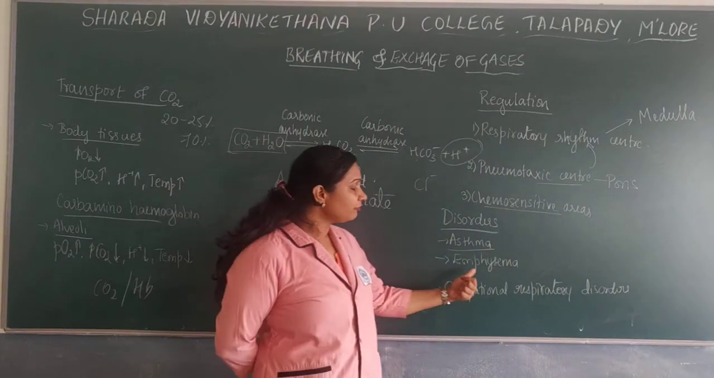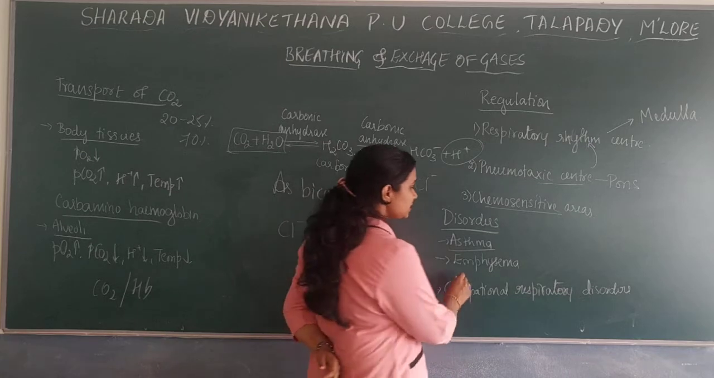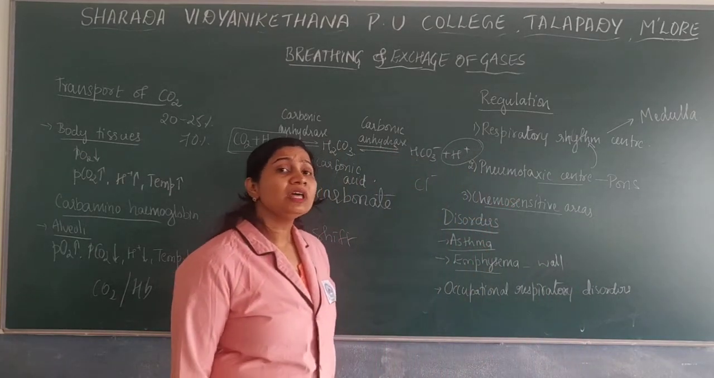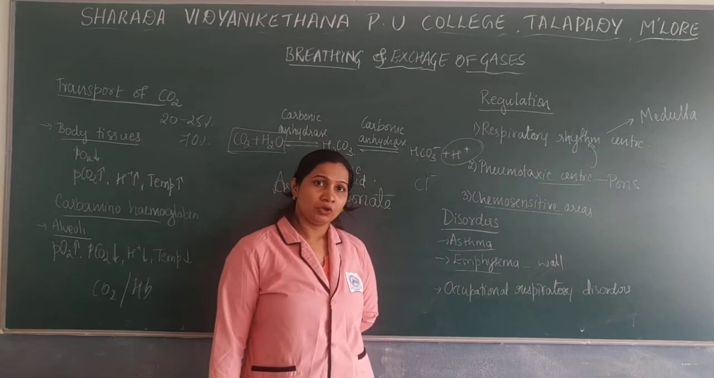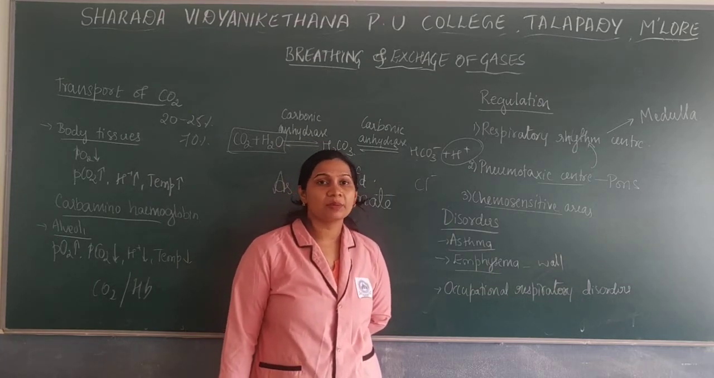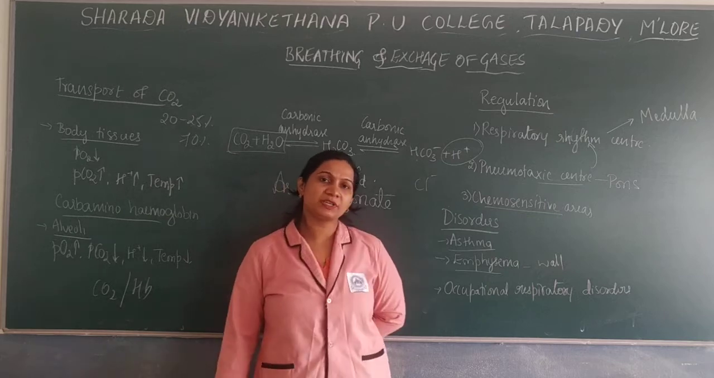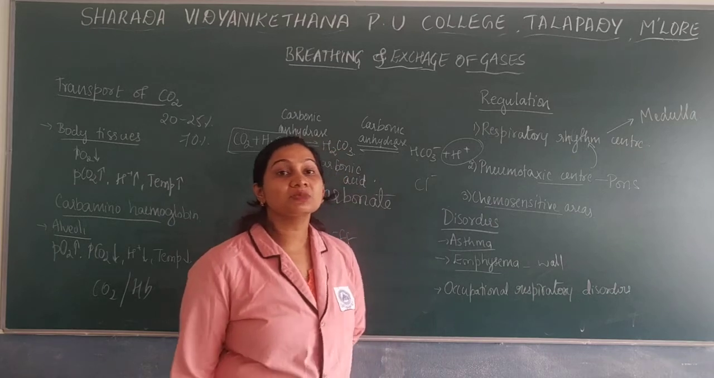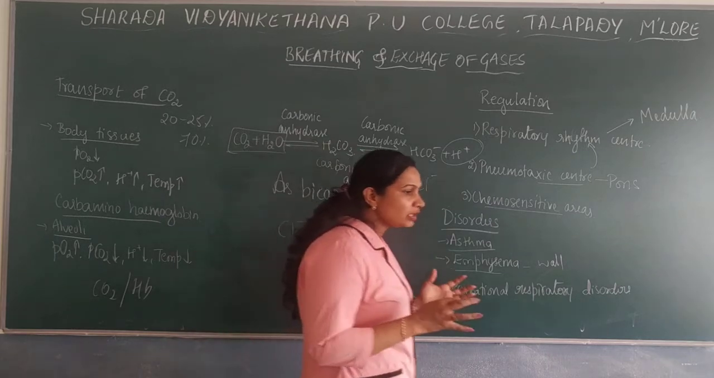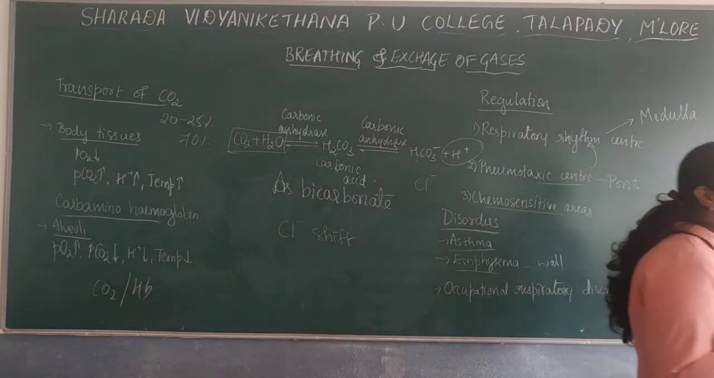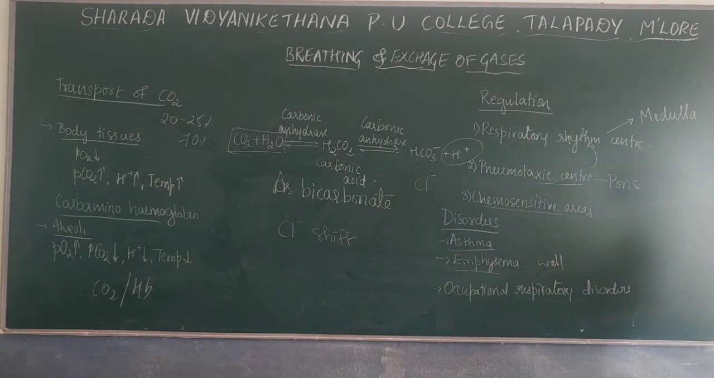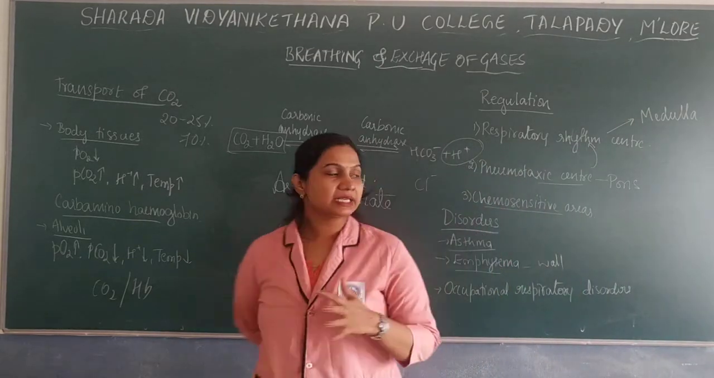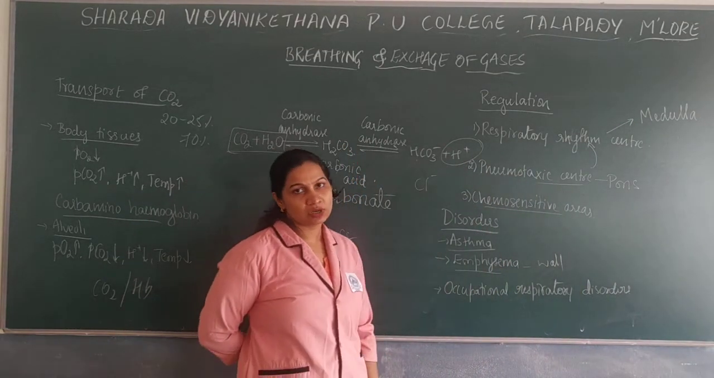And emphysema. Emphysema is damage of the alveolar wall. When the alveolar wall is damaged, of course the entire process of respiration will be affected. One of the reasons for this is smoking. Smoking causes deposition on these alveolar walls, so that mainly damages the alveolar wall.